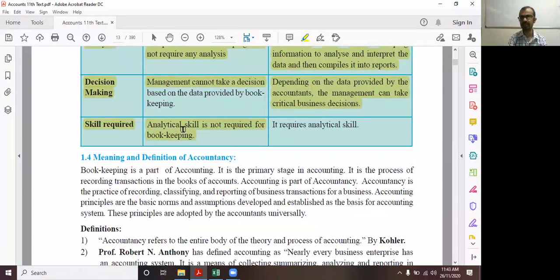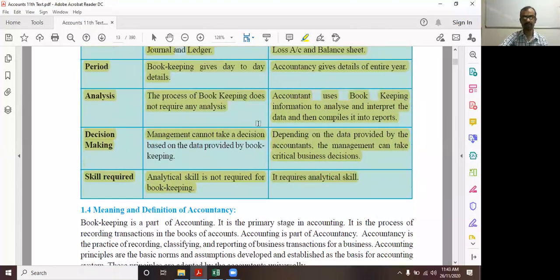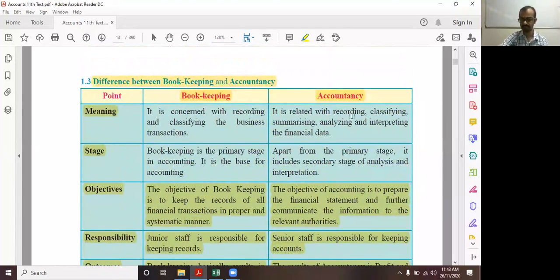Analytical skill means a bird's eye view. You have to prepare data, and after the data is prepared with the help of bookkeeping, you have to analyze and interpret it for taking the appropriate decision and for preparing your financial statement. So accountancy uses analytical skill. That's it. These are the important things about bookkeeping and accountancy. Since our textbook name itself is bookkeeping and accountancy, everyone should understand the exact meaning of bookkeeping as well as accounting.